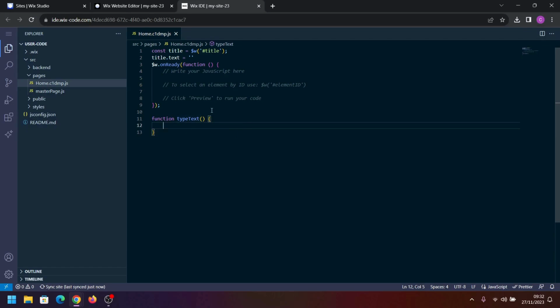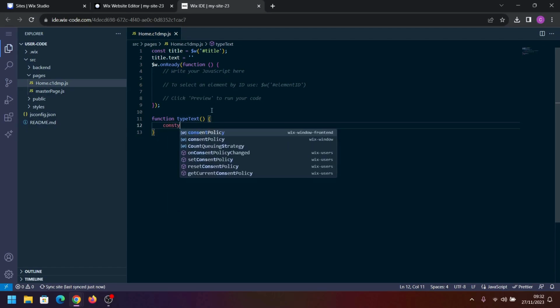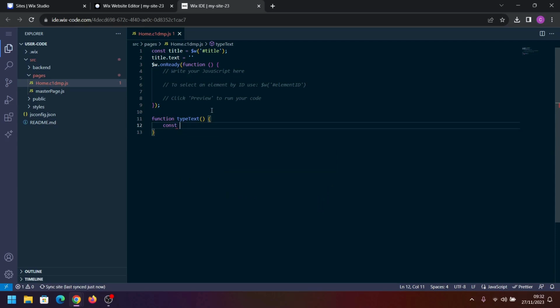In here I'm going to write const text equals, and this is going to be the text that you want to have typed out. I'm just going to go with "type in text".